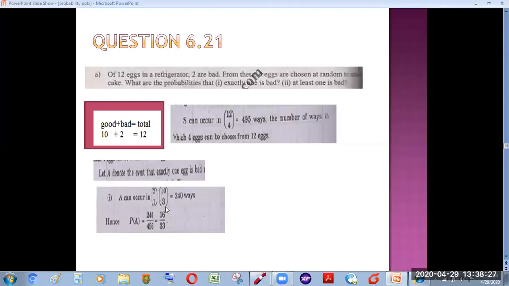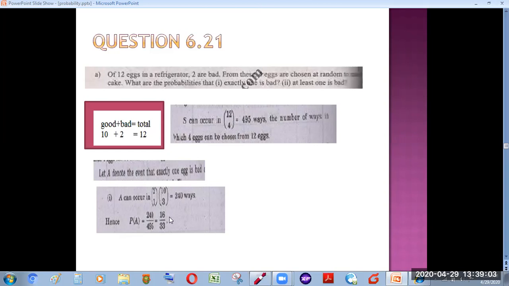So there will be 2C1 and 10C3, 240 ways in which we can take out 3 good and exactly one bad egg out of these total 12 eggs. So the probability, by substituting the values of the sample points in your event divided by the sample points in your sample space, gives us the probability that exactly 1 egg is bad out of these 4 eggs.